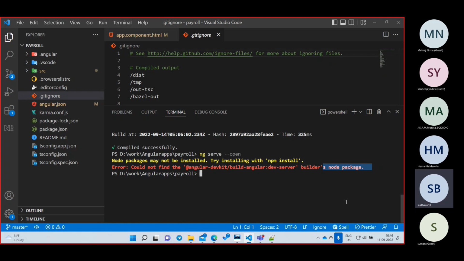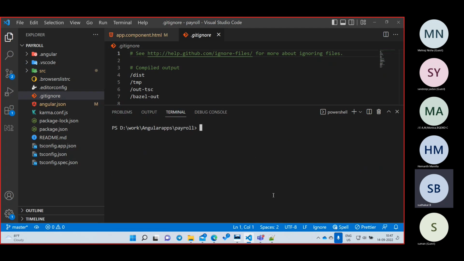Suppose I create a new project and give it to you. Whenever someone gives a new project to you, there will not be node modules, that is the reason I have deleted it manually. So whenever you download a new project from any website or from your friends, the first step you need to do is write one command called npm install. Just enter npm install, that's all.